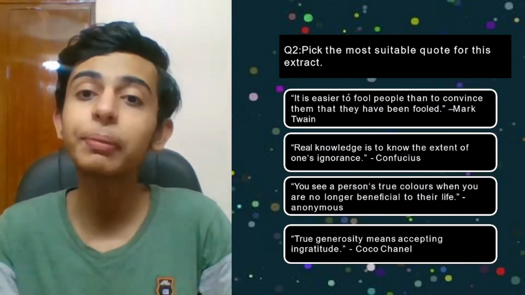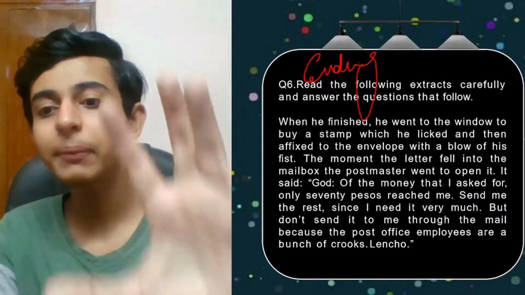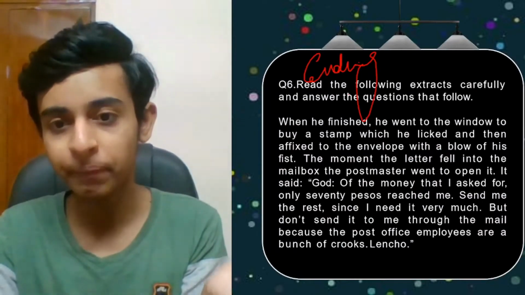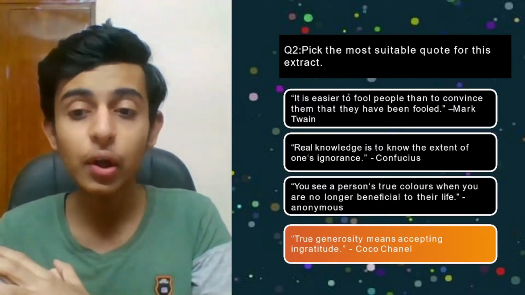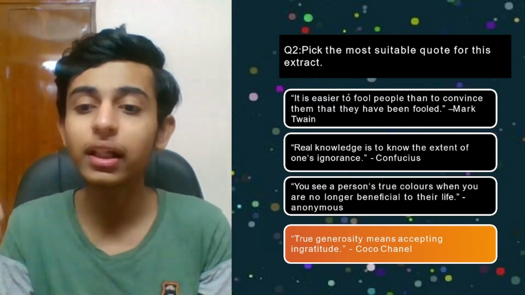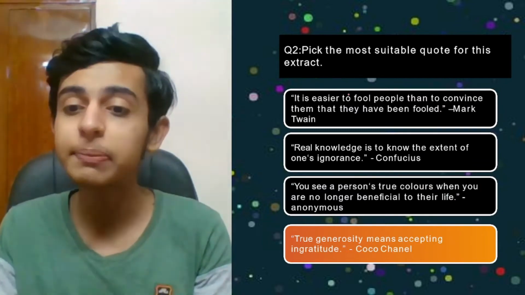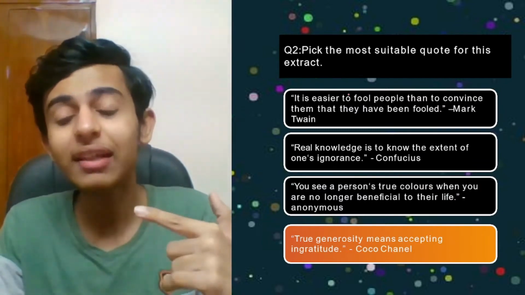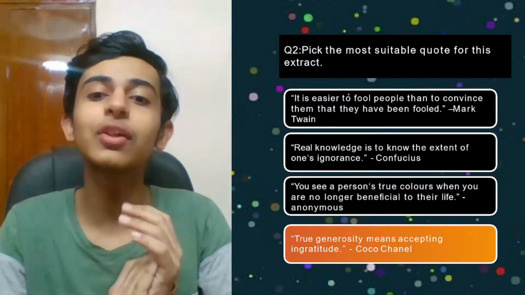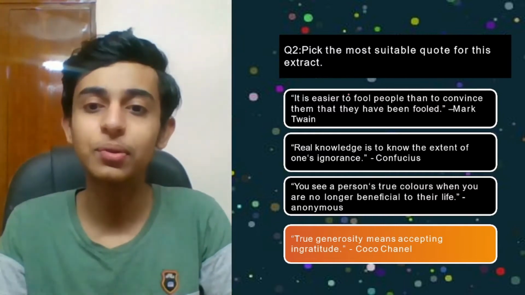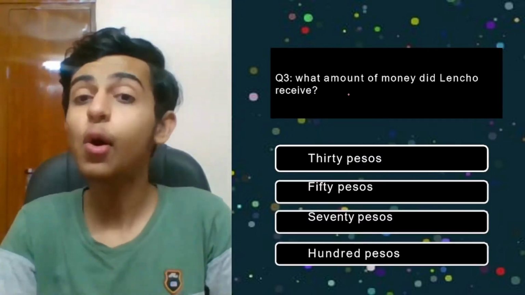Question 2, pick the most suitable quote for this extract. I asked you to analyze the extract and see which quote is relatable. The correct answer was, true generosity means accepting ingratitude by Coco Chanel. What does this quote mean? Who is a generous person? One who can even accept ingratitude. If you are helping someone and in return you're not getting gratitude but ingratitude, and you accept that, you are truly generous and sympathetic. I hope you've got that correct.